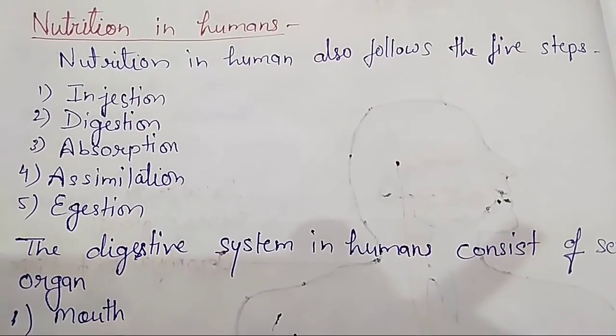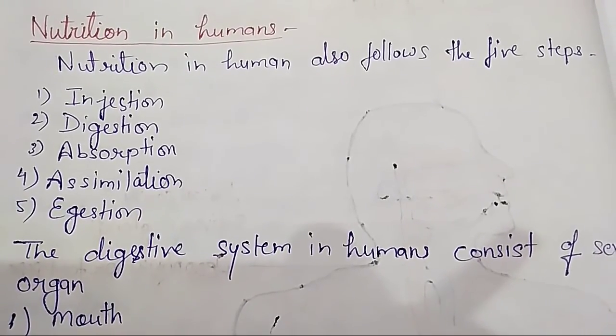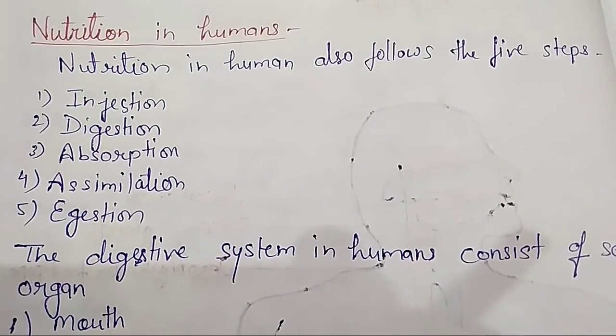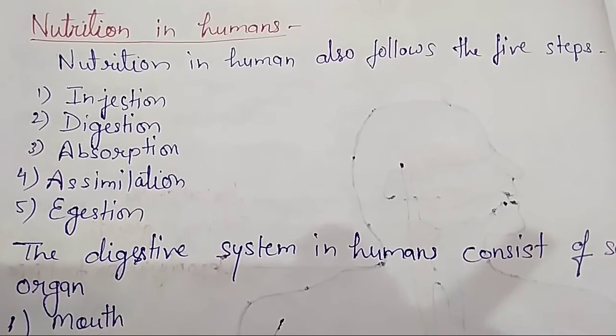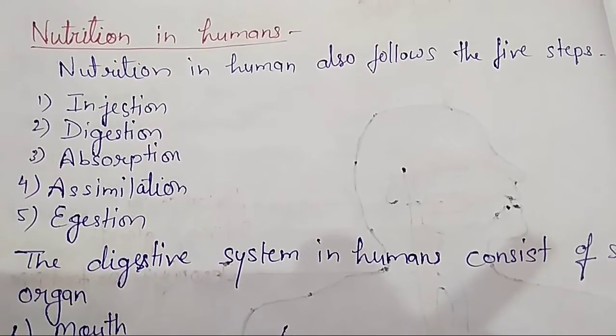Today we will discuss nutrition in humans. So nutrition in humans also follows the 5 steps, as we have earlier learnt: ingestion, digestion, absorption, assimilation and egestion.